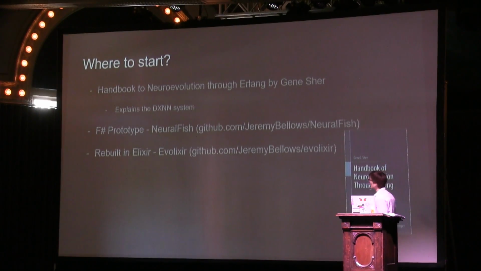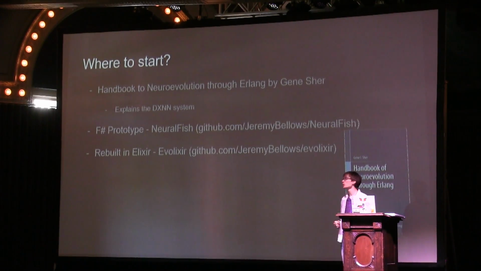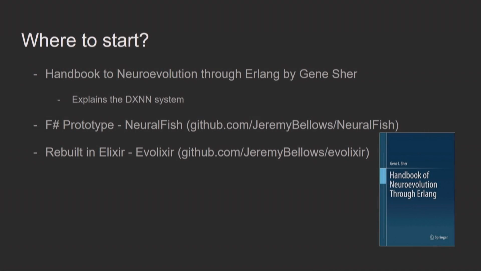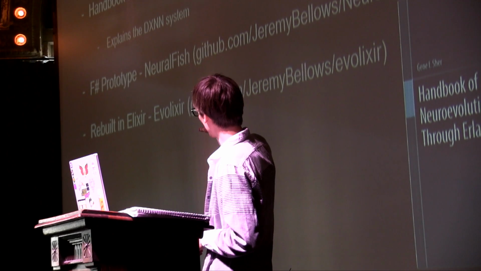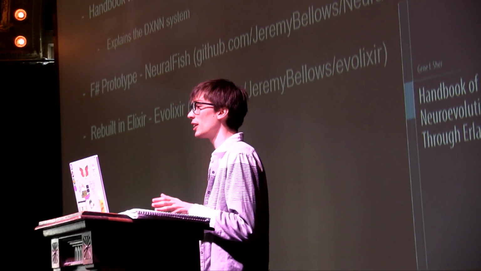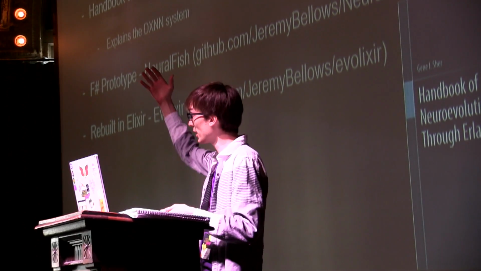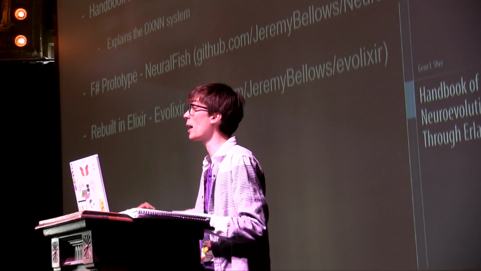OK, so originally where I learned about this was through this book by Gene Sher. In 2010, he created the DXNN system in Erlang, and this book explains that. I then created a prototype in F#. It's called Neurofish. It's all open source, as well as Evolixir, which is built in Elixir. And for those who don't know, Elixir compiles down to Erlang bytecode.